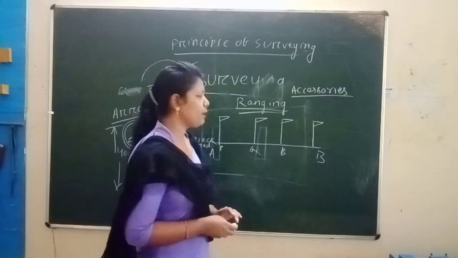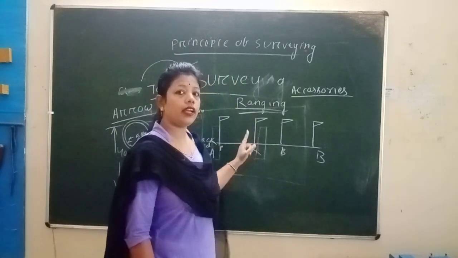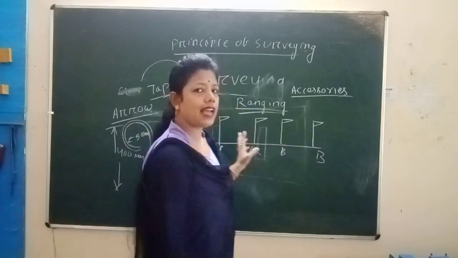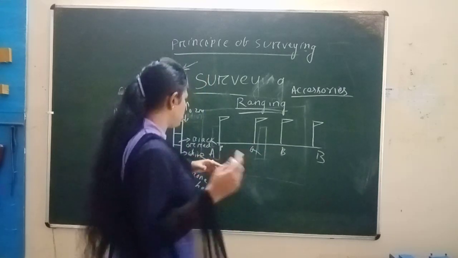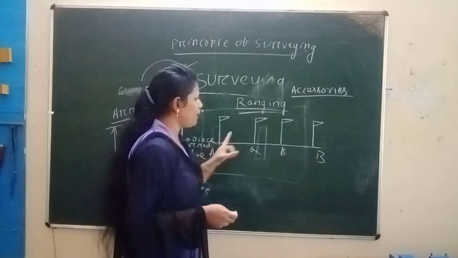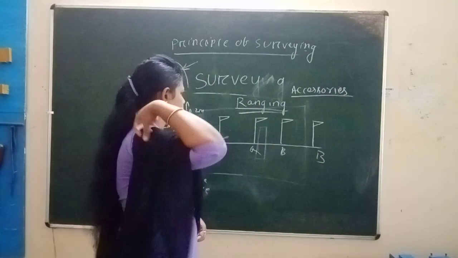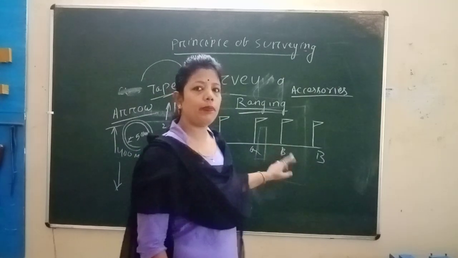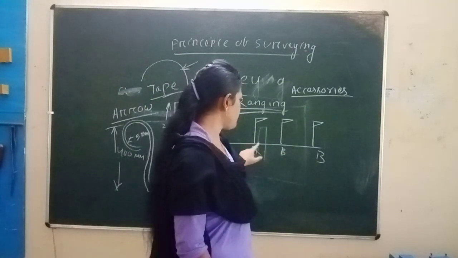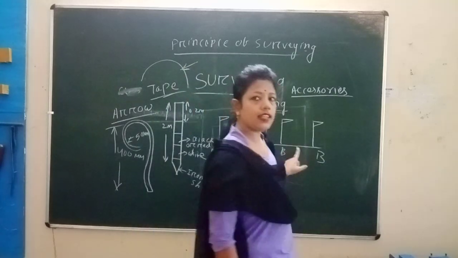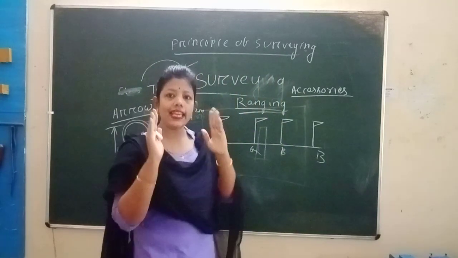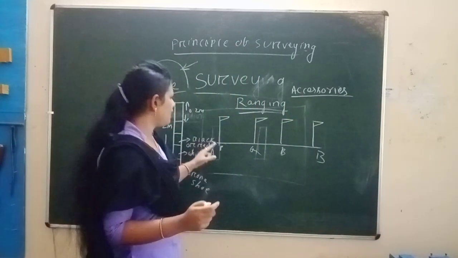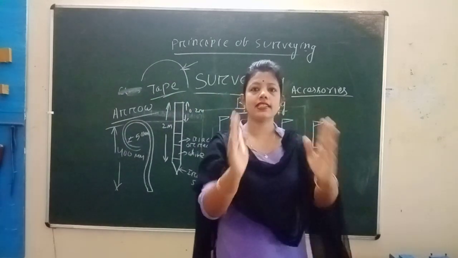When the intermediate points are visible, then we call that direct ranging. How? Let us see. This is point A and this is point B. Point Q and B are visible, and the ranging rod is fixed at this point and at this point. Through eye estimation, we see that the total line is making a straight line.